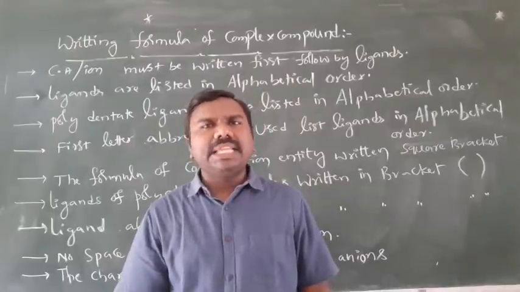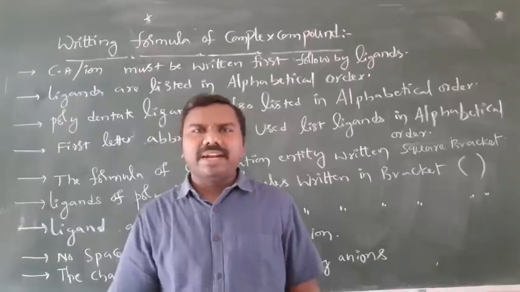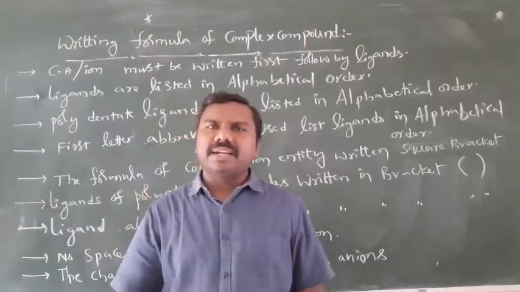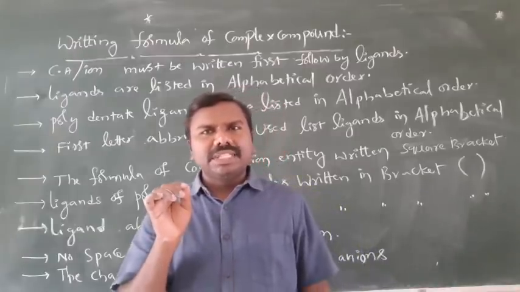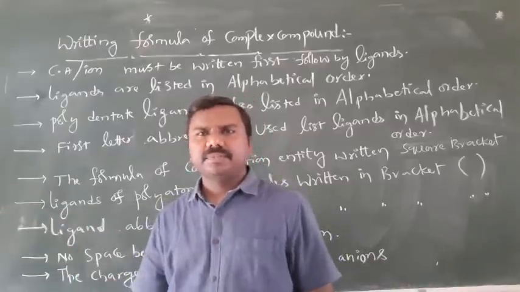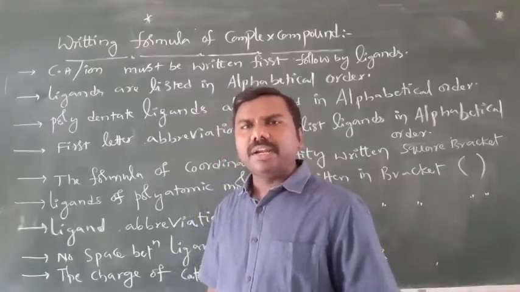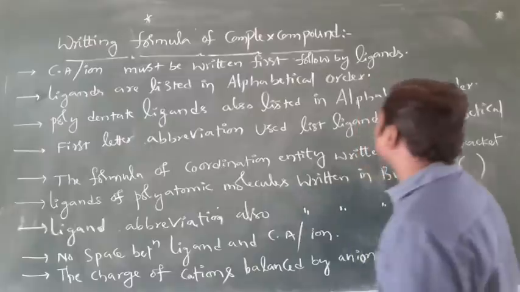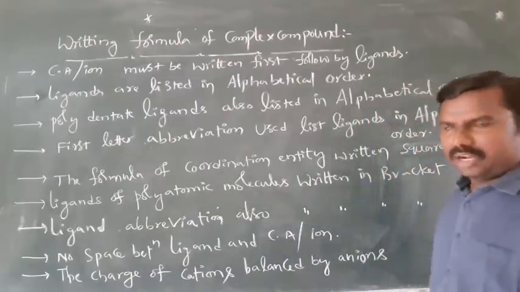Ethylene diamine is en, so E must be followed. Ethylene diamine tetraacetate is EDTA, and in that also E should come first. Clear? Their abbreviations you need to follow to write in alphabetical order. So the first letter of the abbreviation is used in the list of ligands in alphabetical order.